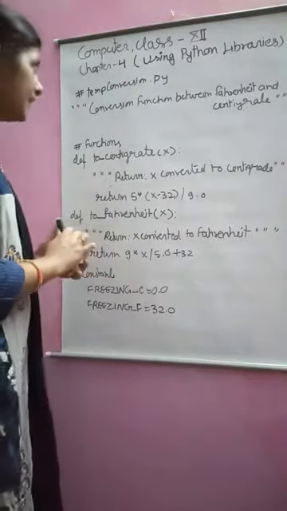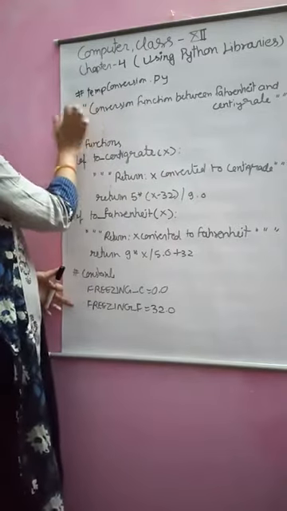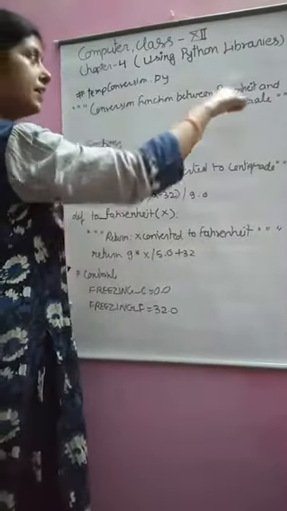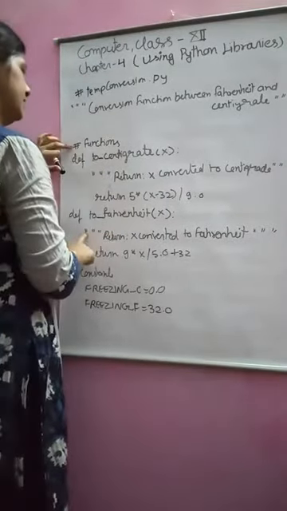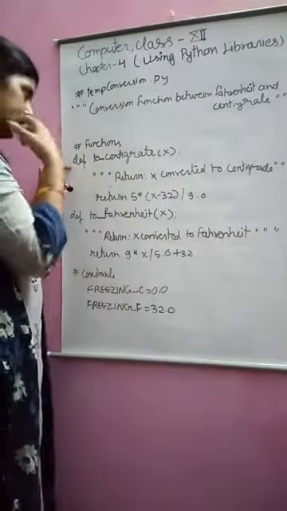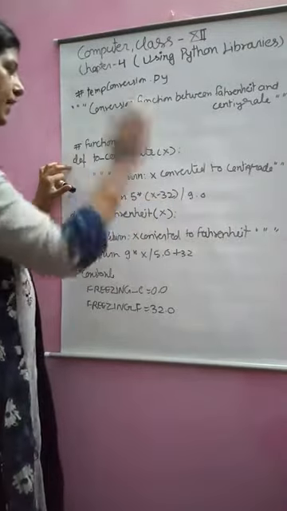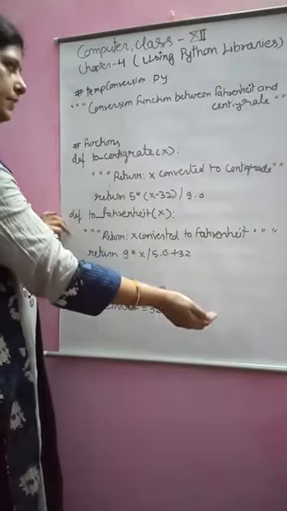Then what is in the program? First, a docstring containing three double quotes. So this is the comment. And two functions: to centigrade, which converts from Fahrenheit to centigrade, and centigrade to Fahrenheit.